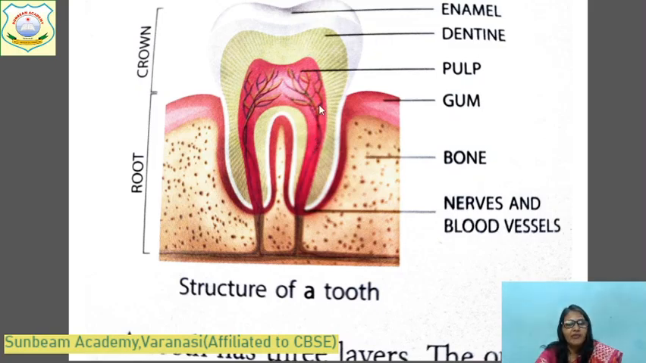Okay? If in the exam the question comes, how many layers of the tooth are there? What will you answer? There are 3 layers. Name the outermost layer of the tooth. Enamel. And which is the softest layer of the tooth? Pulp. Nerves and blood vessels are present in which part? Pulp. And name the part of the tooth which you cannot see. You will take root. And the part which you can see is called crown. Okay. Many different types of questions can be formed.